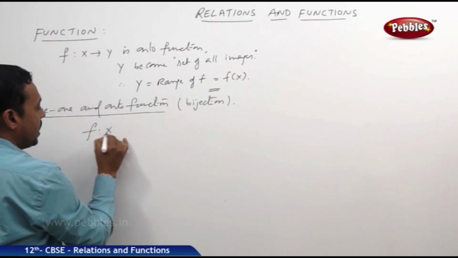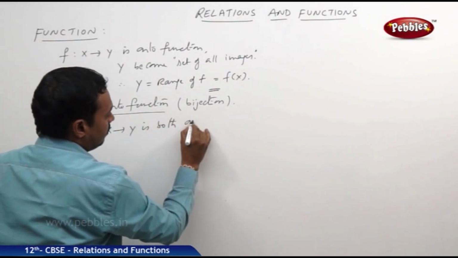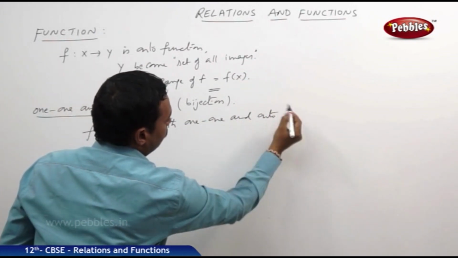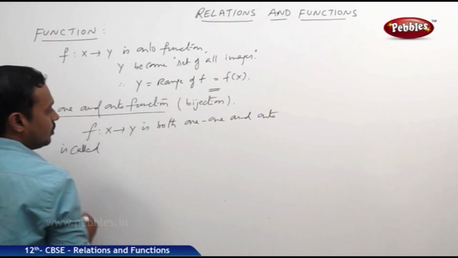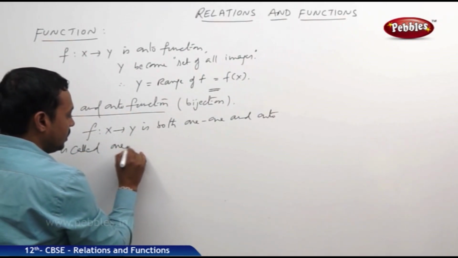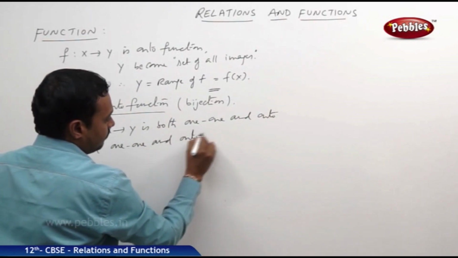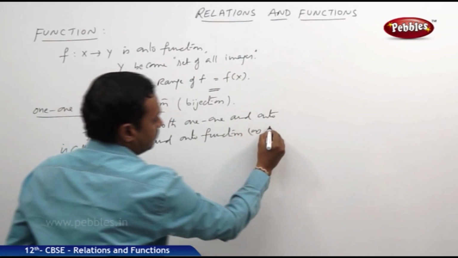A function f maps x to y that is both one-one and onto is called a one-one onto function, or bijection.